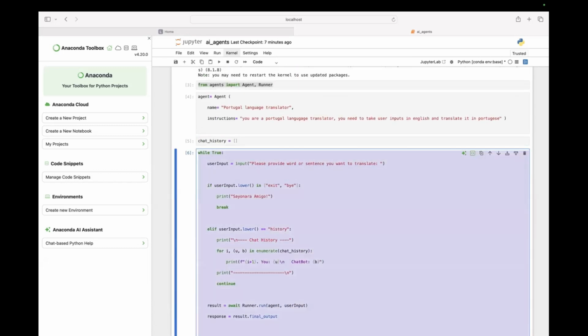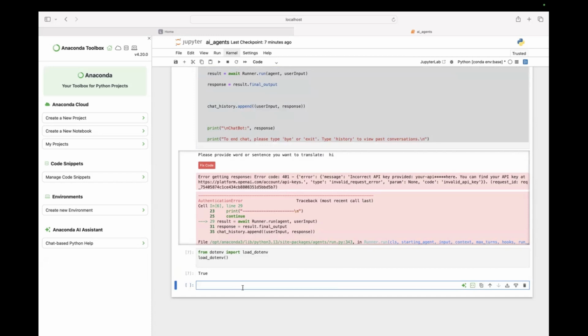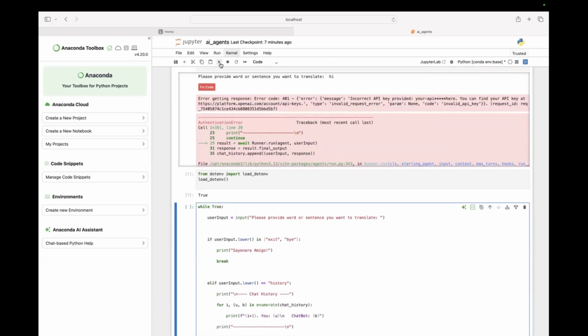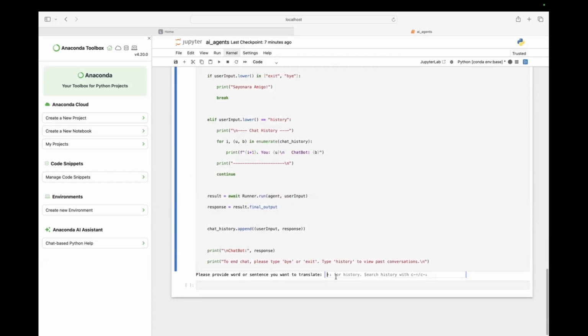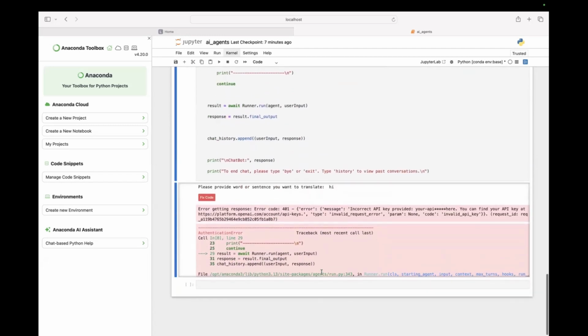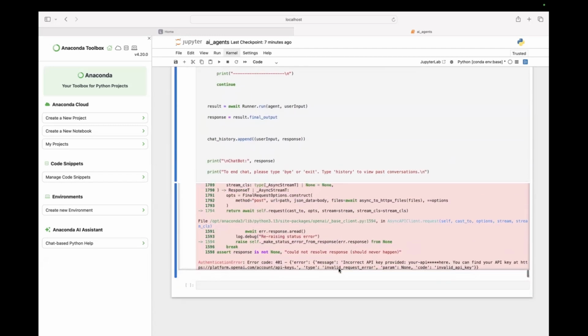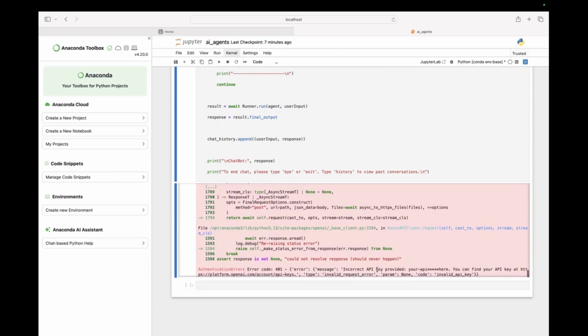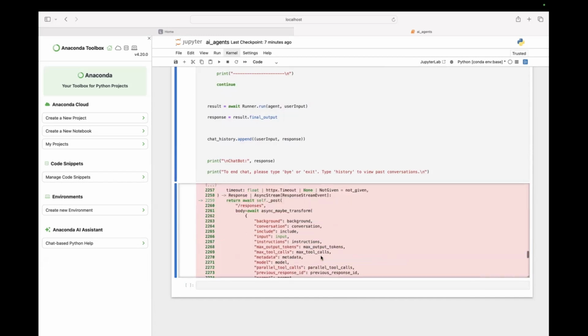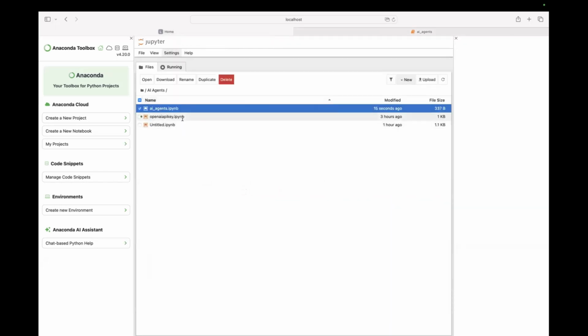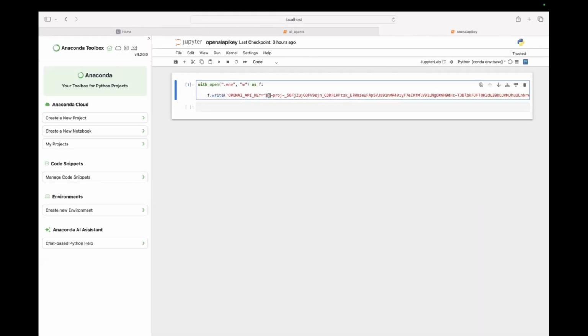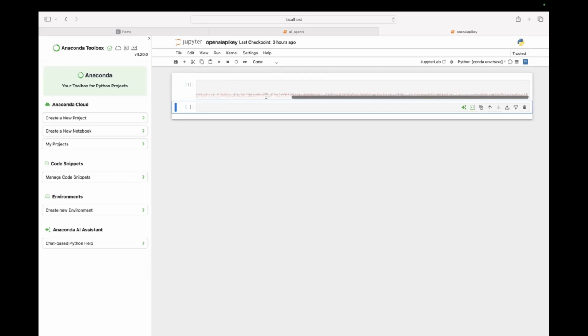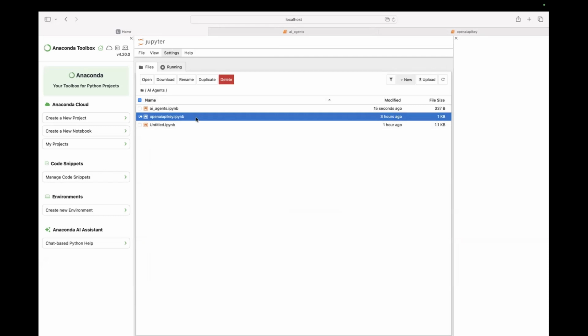Let me go for this again. Incorrect API key. Let me go for API keys once again. Okay, I did run it, right? Let me create a new key itself.